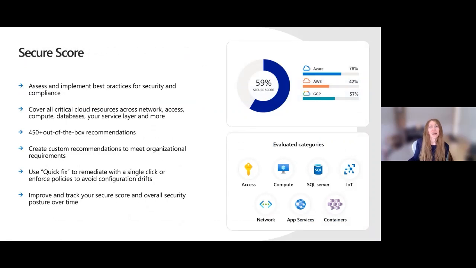And then again, secure score. Maybe developers don't care as much, but if your teams aren't familiar with it, it just helps you prioritize what to fix. You have a huge number of vulnerabilities. It's aware of them and gives recommendations across all the major cloud providers against these various categories, and it tells you what's the most important to focus on first, because there might be 100 things, and which one will give you the biggest improvement, right? It helps you prioritize that, and you can track it over time.